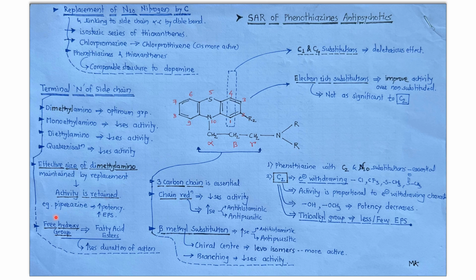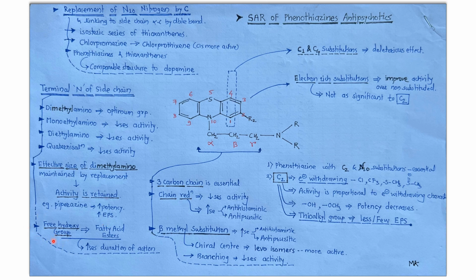In that case, this will increase the potency of the molecule, as well as cause an increase in extrapyramidal symptoms. These symptoms are similar to the Parkinson's state.